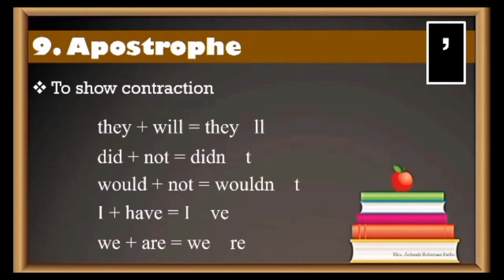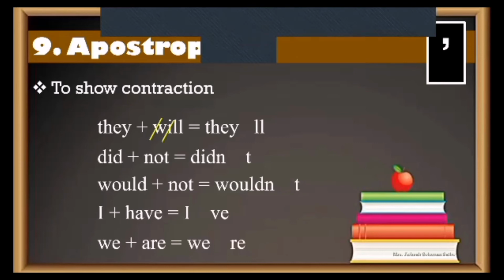We always have seen they'll, but remember the apostrophe will come in the place of the letters that we remove. In they plus will, which letters did we remove? We removed W and I, and in the place of W and I you will have your apostrophe right there.